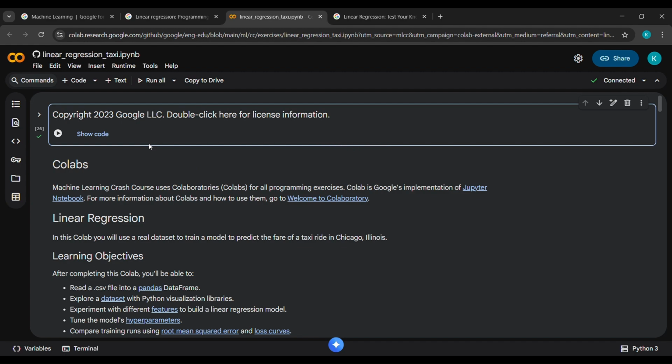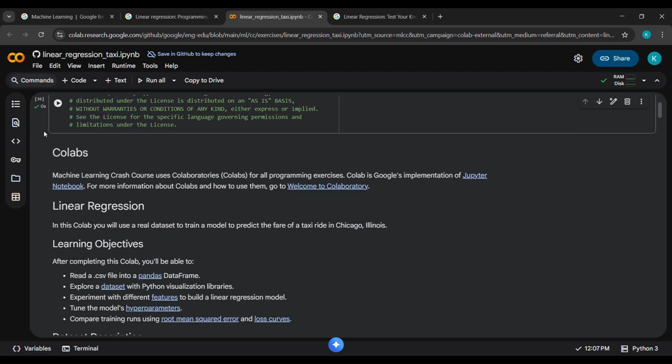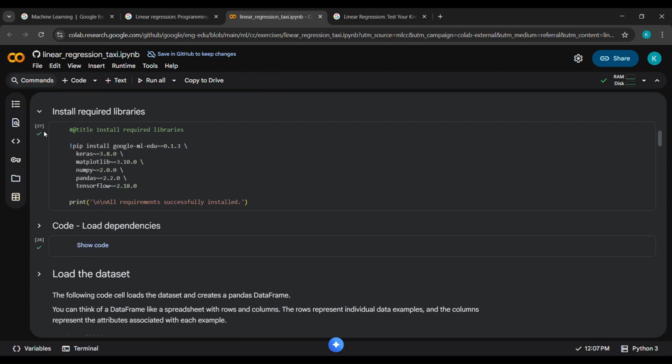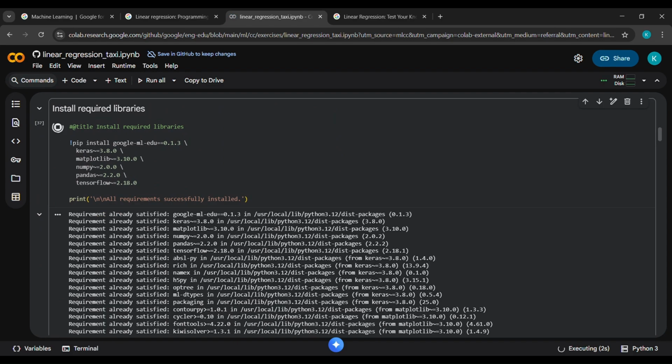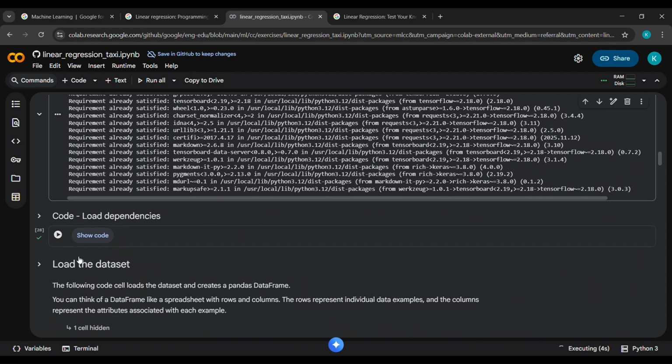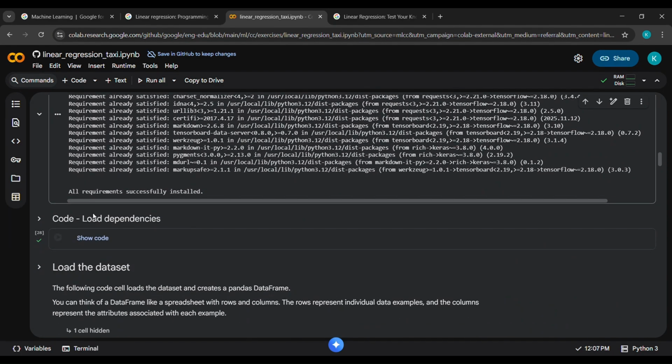Now here you have to do one thing, click on show code. See, guys, don't go for this 26. For me it's coming 26, guys. If you run this one, for you it will come 1. And after that, scroll down and see here, for you this will be 2. I'll just run it, and I will wait for a while. Now see, it's completed. It has given the output.